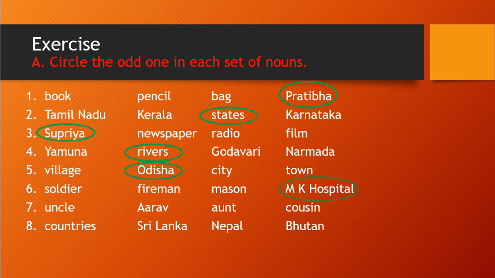So here, try to identify the remaining 7 and 8 by yourself. I will explain, but first you think what it can be. In the 7th: uncle, Arav and cousin.